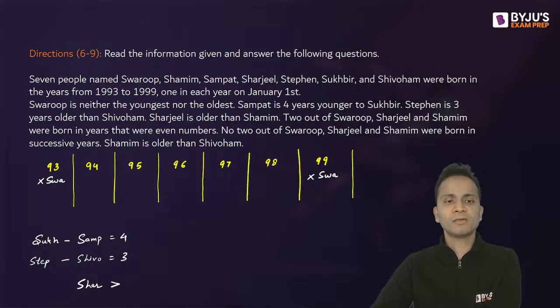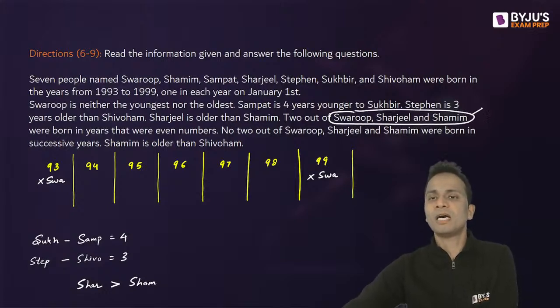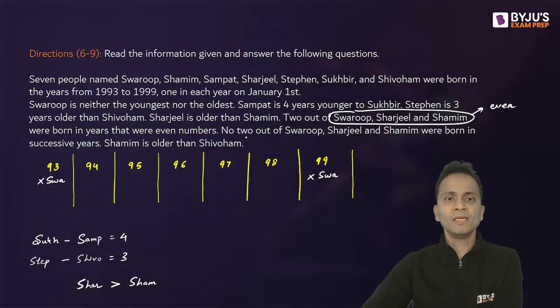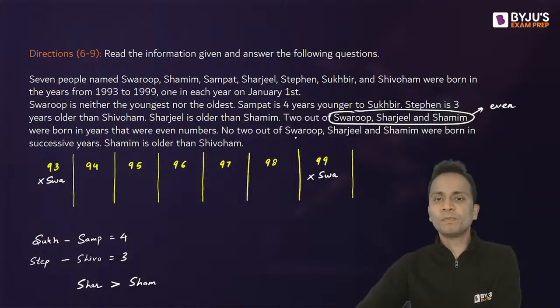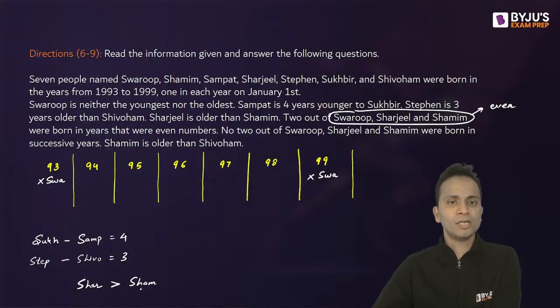Sharjil is older than Shamim. Now 2 out of Swaroop, Sharjil and Shamim were born in even years. So 2 of them are born in even years. No 2 out of Swaroop, Sharjil and Shamim, again these 3, were born in successive years. Shamim is older than Shivoham.